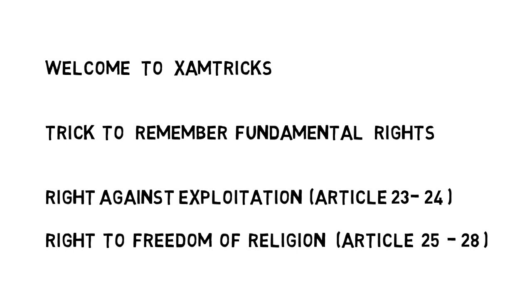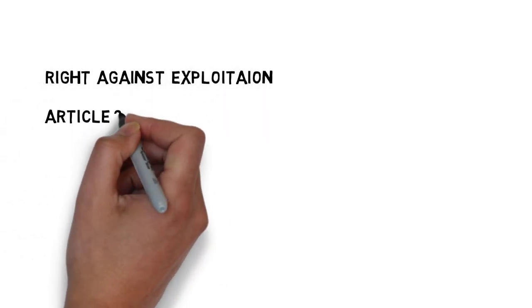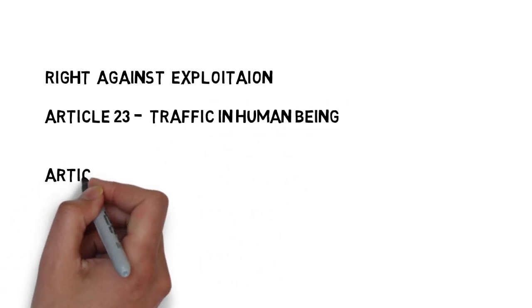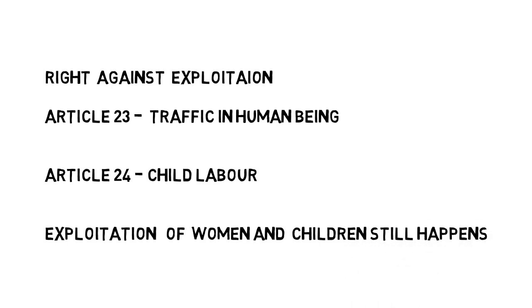Right Against Exploitation contains two articles. Article 23 prohibits traffic in human beings and forced labor, while Article 24 contains the provisions related to employment of children below 14 years of age in hazardous employments.